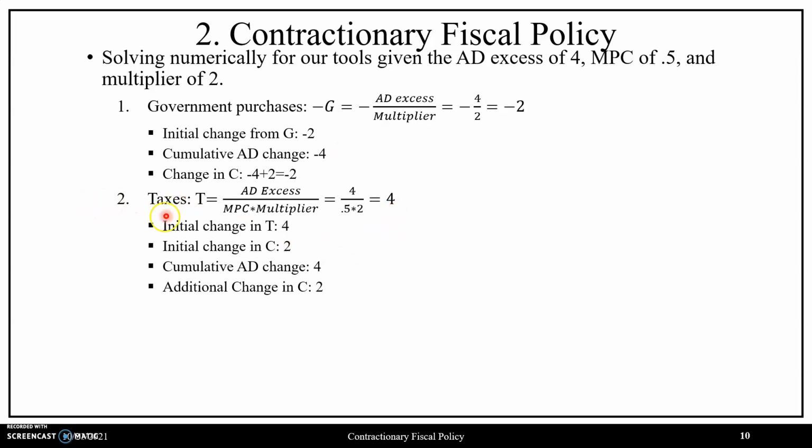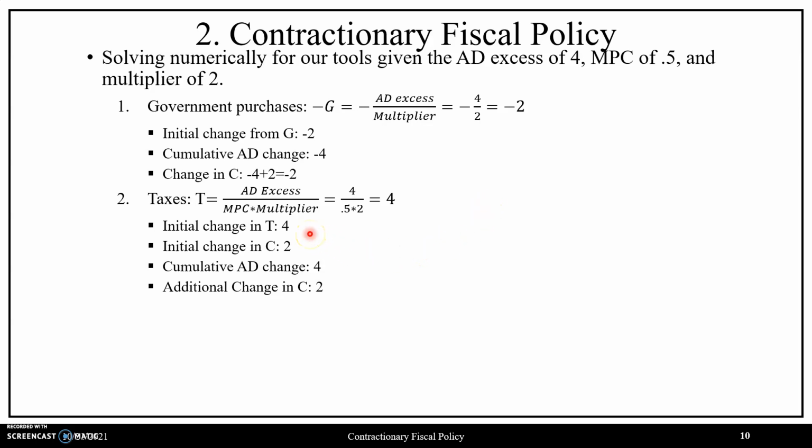Moving on to taxes, our tax formula is the AD excess, which is 4, divided by the MPC value of 0.5, scaled by the multiplier value of 2, which gives us an overall change in taxes: taxes must increase by a value of 4, which we see is strictly larger than what we saw with government purchases, as expected, given that we need a larger tax change in order to get the same effect as government purchases.